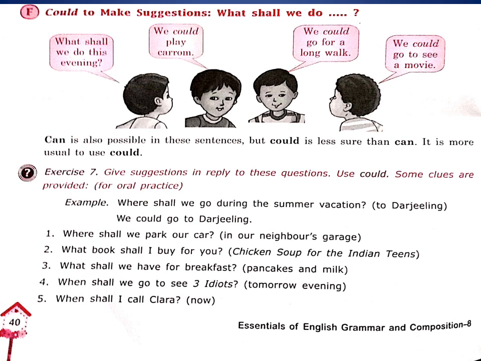So I'll do one for you. Where shall we park our car? In the option, a hint is given: in our neighbor's garage, or you can say anything. If you take this, it will become: we could park it in our neighbor's garage. The rest of the sentences you will do yourselves, children, right? Once again, the answer to where shall we park our car will be: we could park it in our neighbor's garage, or we could park it at our uncle's home, or we could park it beside the road. Like this, answers can vary. The rest of the questions you'll do yourselves.